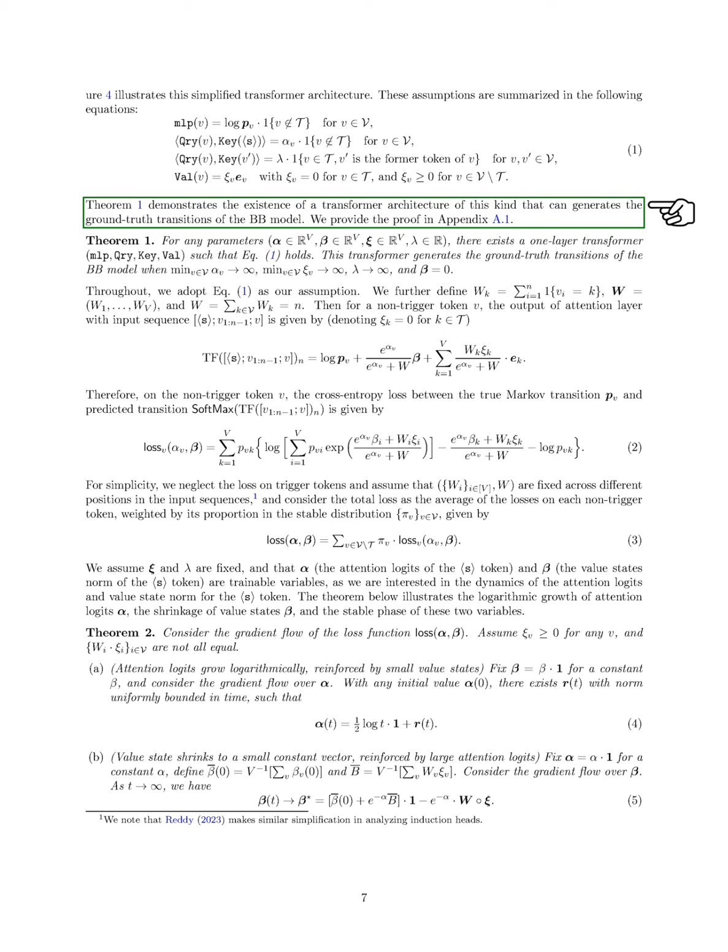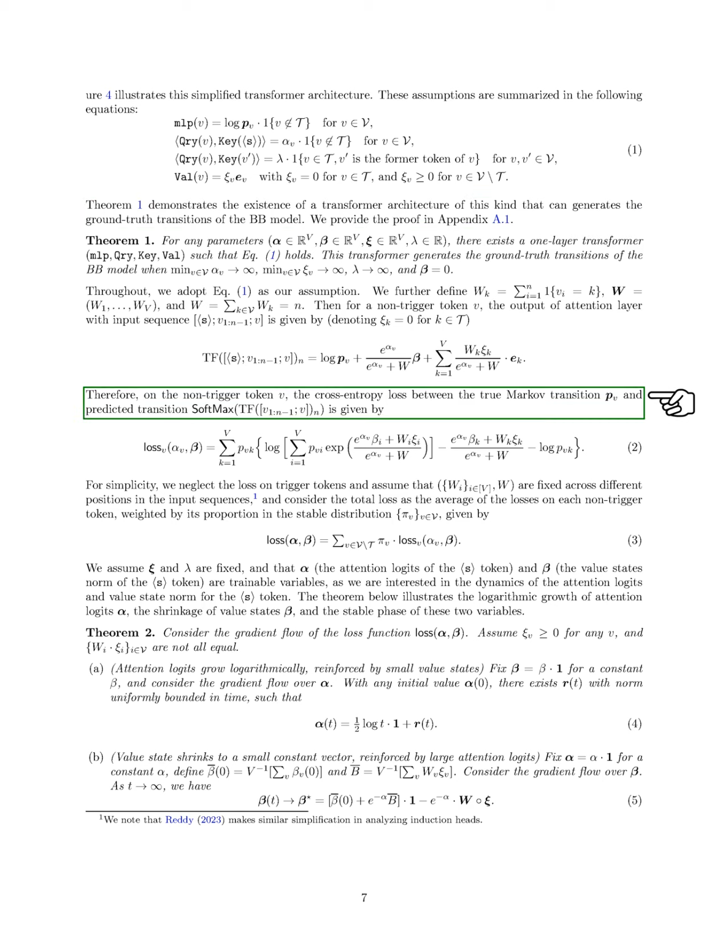We summarize our assumptions and define variables related to token occurrences in the input sequences. The output of the attention layer for a non-trigger token is expressed in terms of the attention logits and value states. We focus on the cross-entropy loss between the true and predicted transition probabilities, neglecting losses on trigger tokens for simplicity. We consider the average loss across non-trigger tokens, weighted by their stable distribution. We assume certain parameters are fixed while allowing others, like attention logits and value states for the special token, to be trainable. Our theorem illustrates the logarithmic growth of attention logits, the reduction of value states, and the stability of